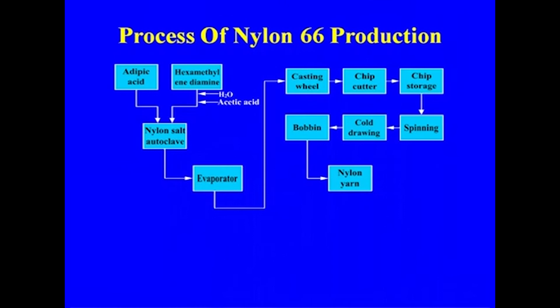Then the final product here also, the same way as in the case of nylon 6, you can have the chip form, and then the chip can be used, because downstream processing units for nylon 6 or nylon 66 are there, and they directly take the nylon 6 or nylon 66 chips, which are further processed, meaning the spinning is done. The spinning, as I told you, is melt spinning both in the case of nylon 6 and nylon 66.